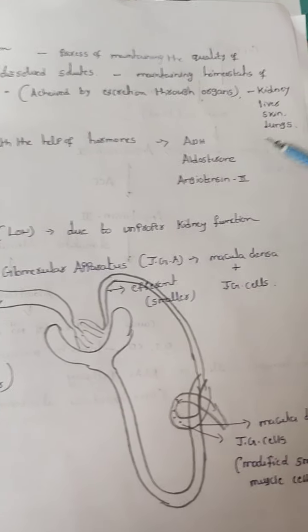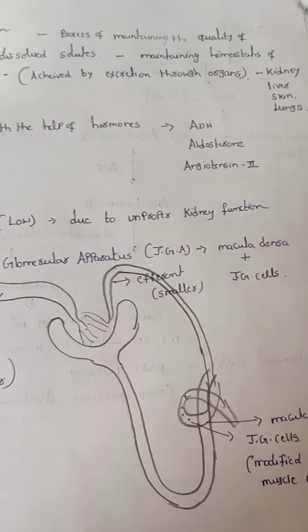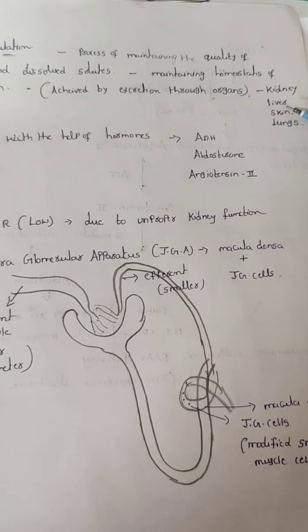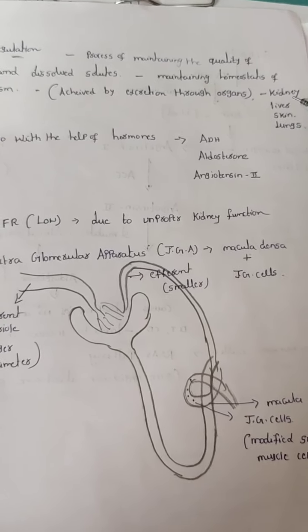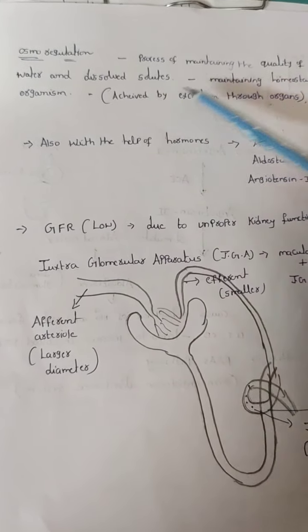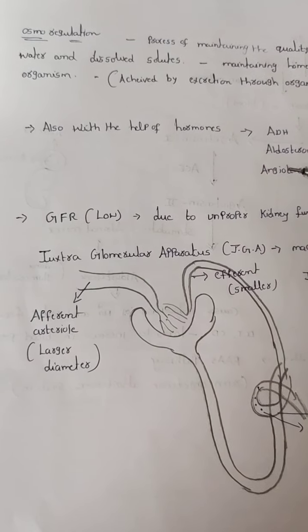Basically, what is our excretory organ? Kidney. Not only the kidney, some excretory products are also eliminated from the liver, the skin, and the lungs. Maintaining our body constantly in this way is called osmoregulation.